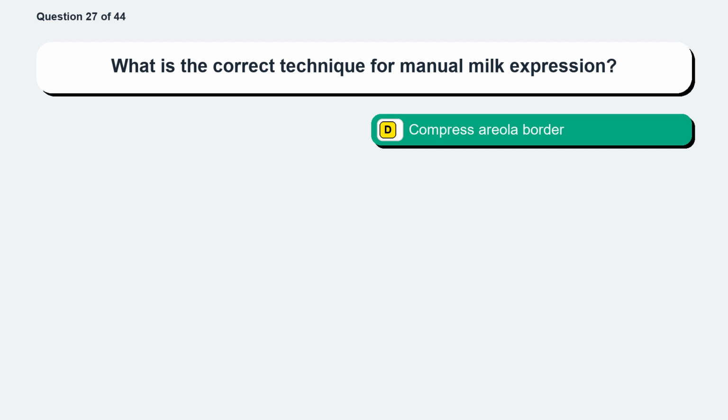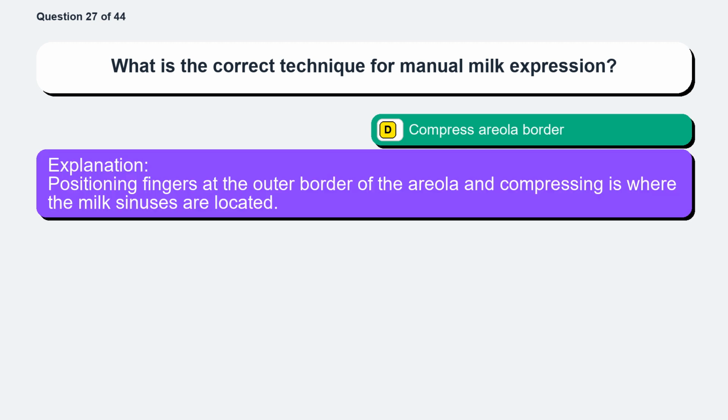The correct answer is option D, compress areola border. Positioning fingers at the outer border of the areola and compressing is where the milk sinuses are located.